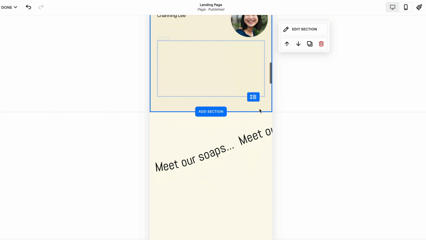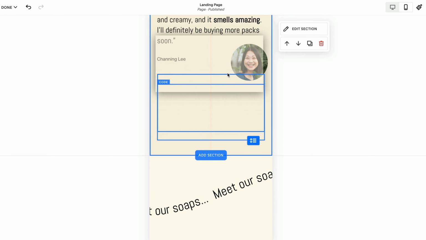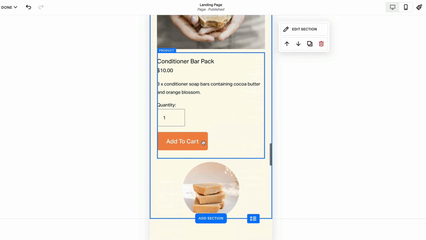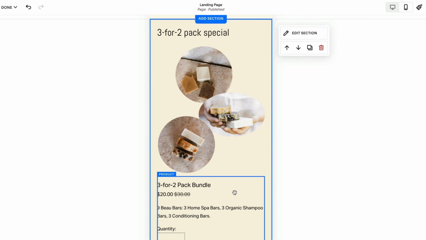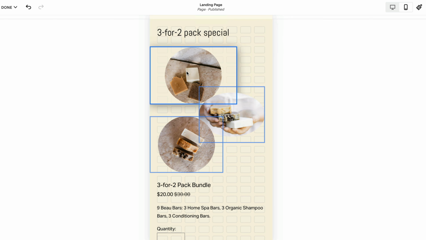So let's scroll down. Testimonials are looking great. I'd probably move the code up here. That's our code block. And then I would reduce the height. Wonderful. Meet our soap. Same thing goes here. Let's reduce the height. You can see how fast this works. Scrolling down, looks good. There's our scrolling text. 3 for 2 special. It's looking great.